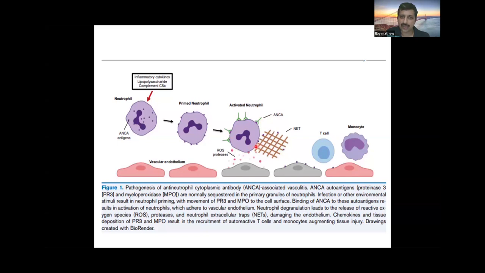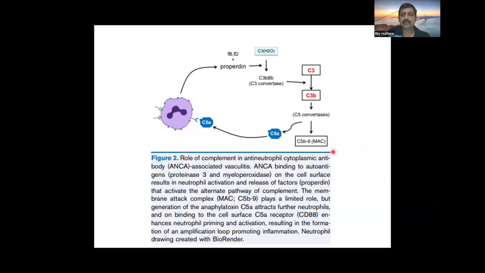There will be neutrophil degranulation and neutrophil extracellular traps, with further inflammatory cytokine release and activation. There will also be activation of the alternate complement pathway. The C5a anaphylatoxin attaches to the C5a receptor, leading to further priming of the neutrophils, and this comes as a loop.